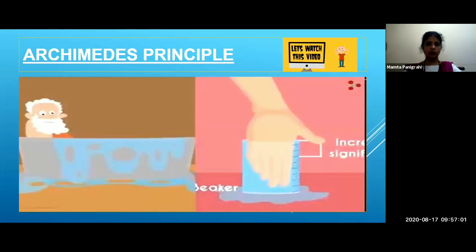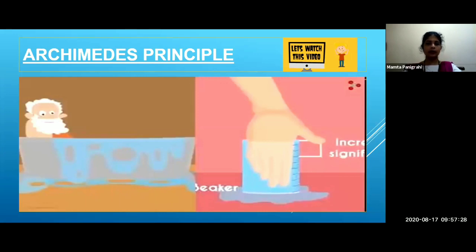So what you will notice is that you will see the reading of this object becomes less, low in number. That means the weight becomes less compared to the previous one. Okay, so the weight of the object becomes less as compared to the previous one. Now why does this happen, students?